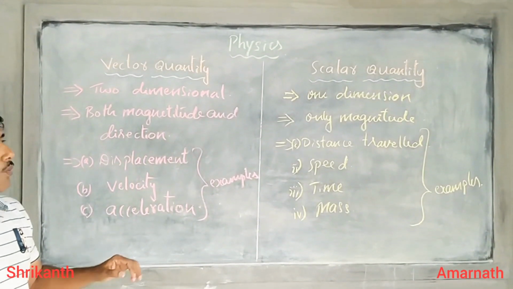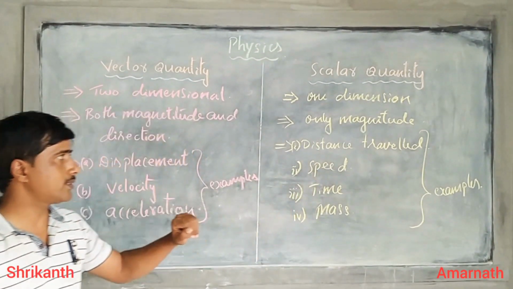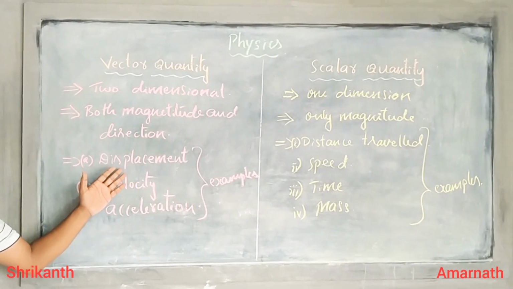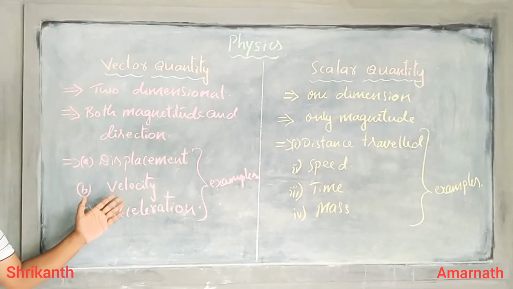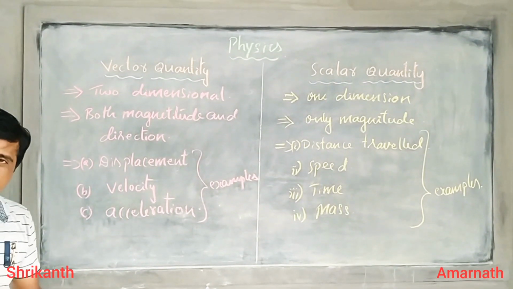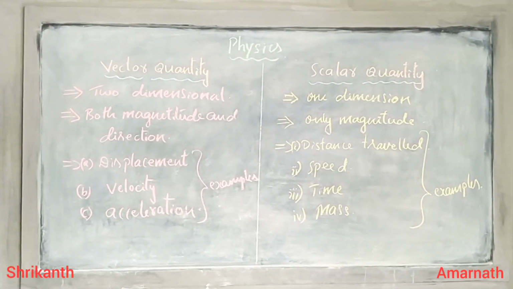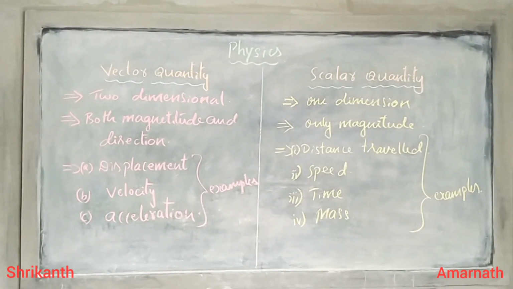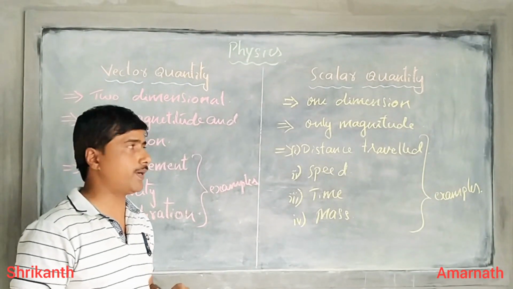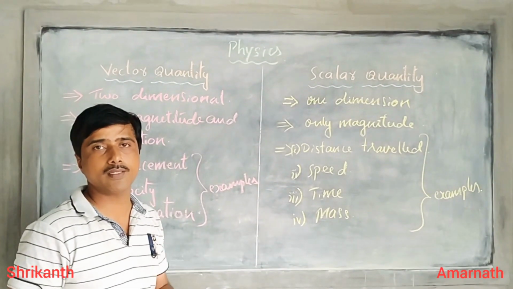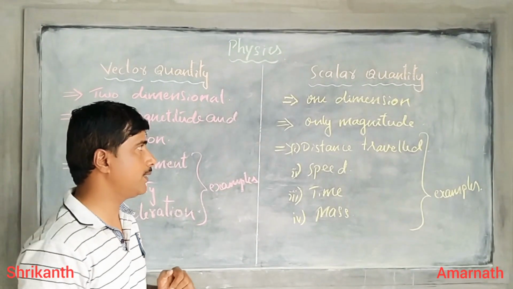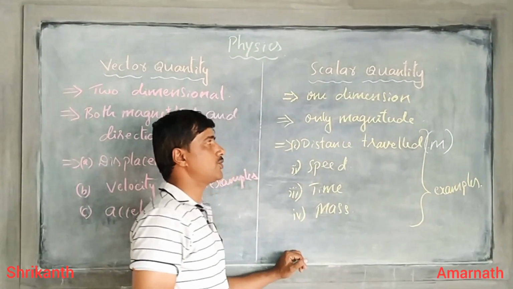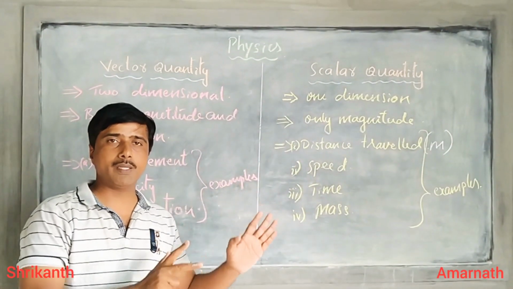Now, what is the SI unit of distance traveled? What is the SI unit for speed, time, mass, and for the vector quantity examples like displacement, velocity, acceleration? The SI unit is the standard that will give us the numerical value along with the units. So that is the advantage of giving the SI unit. Now distance traveled, SI unit is meters. That means it is independent. It doesn't depend on any other factor.